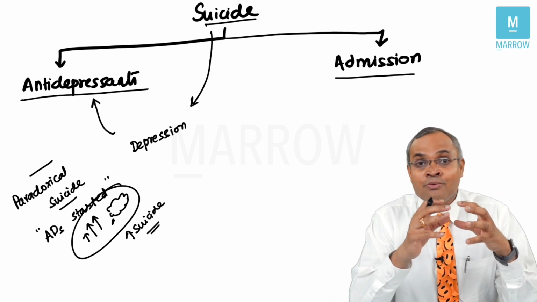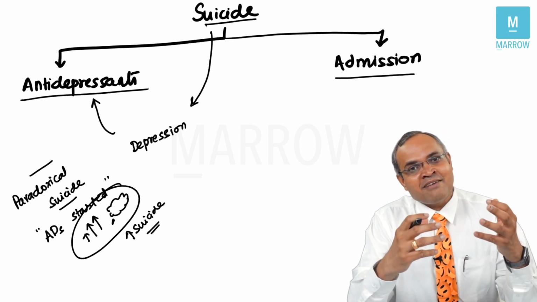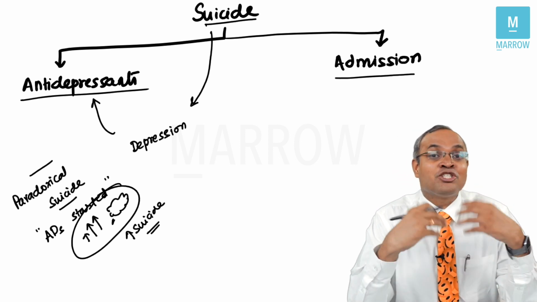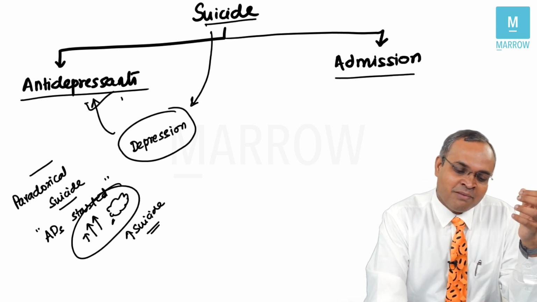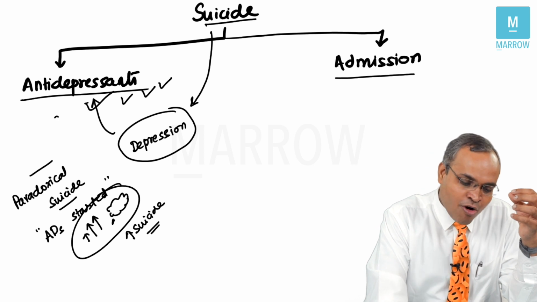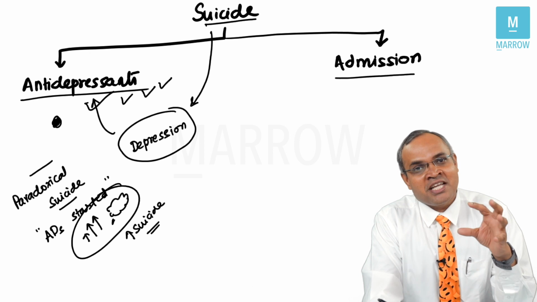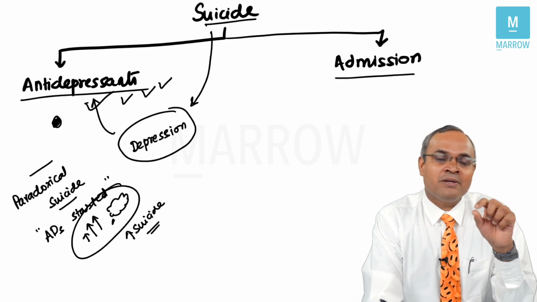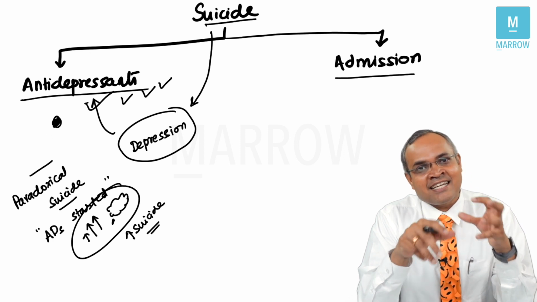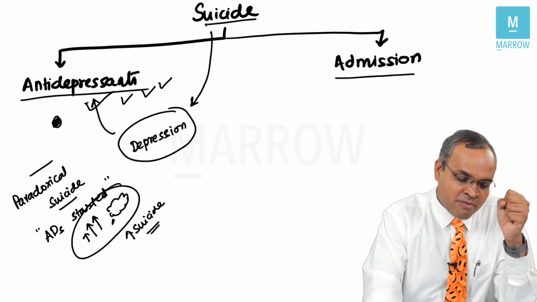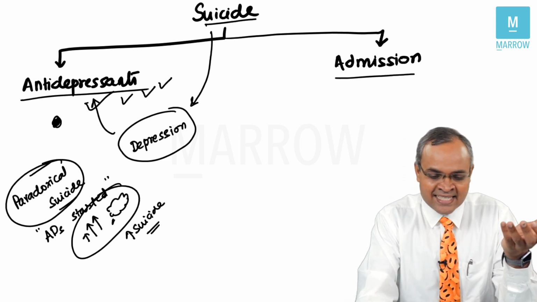Increase in suicide. Now, don't immediately become very worried, thinking, oh my God, don't start patients on antidepressants, patients will have increased suicide risk. Please understand, the majority of them will respond well and they might actually benefit from the antidepressants. In a small number of people, you should be looking for worsening of suicidal thoughts. In those people, you should stop that agent and shift to a different antidepressant. That's the strategy which we need to follow. Please remember, paradoxical suicide is also something which they asked a couple of years back in an All India exam.